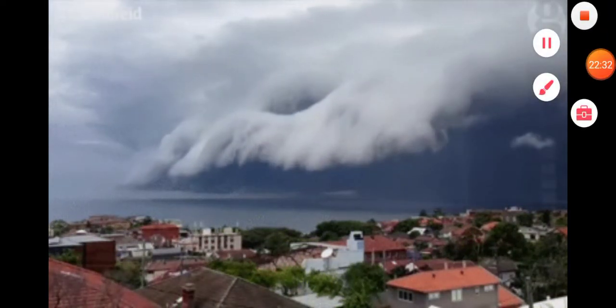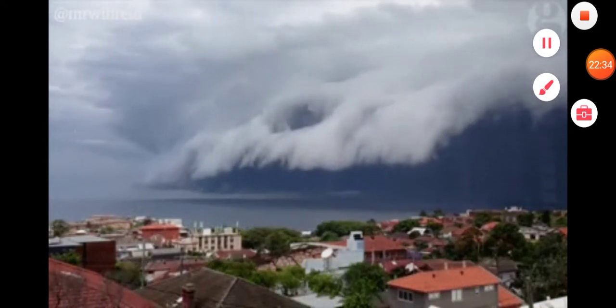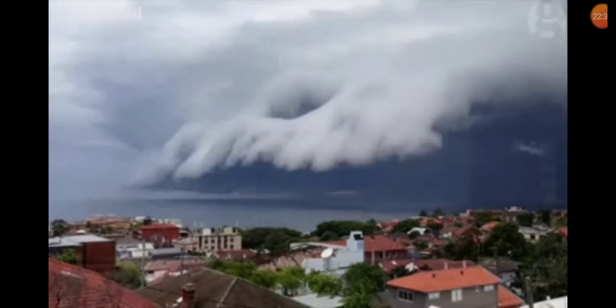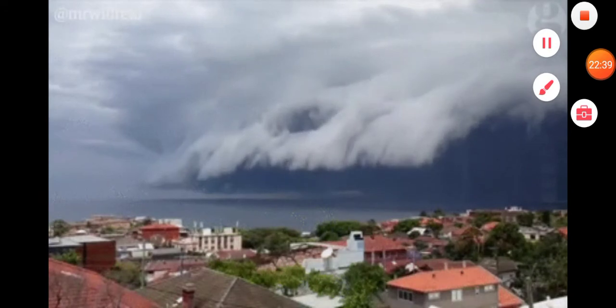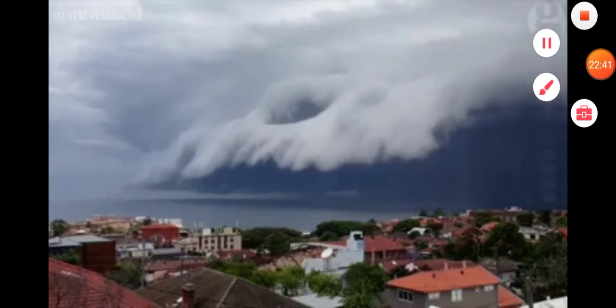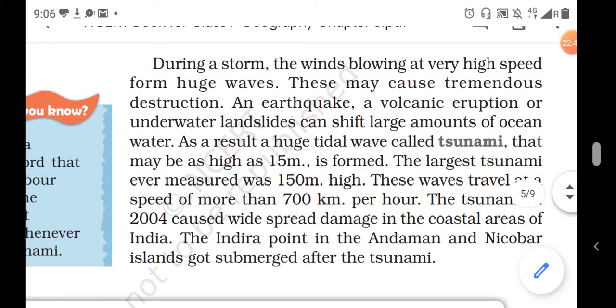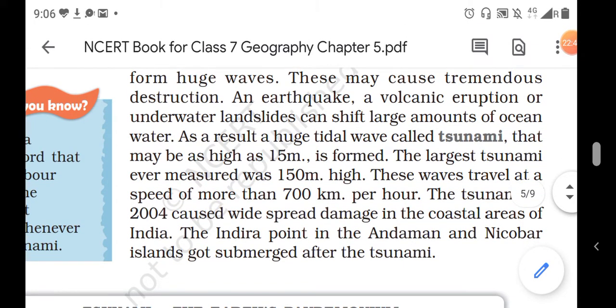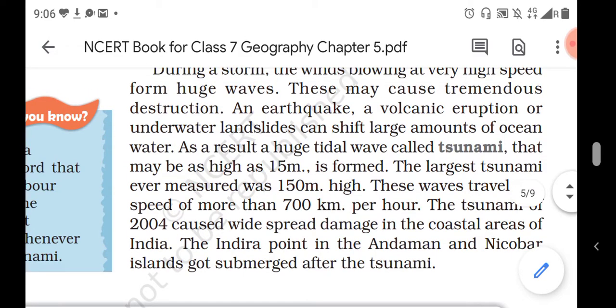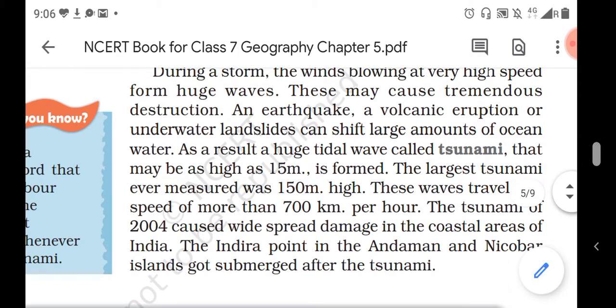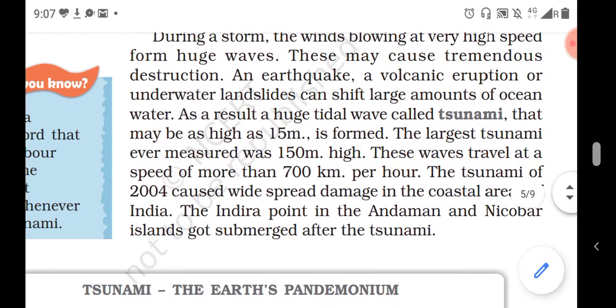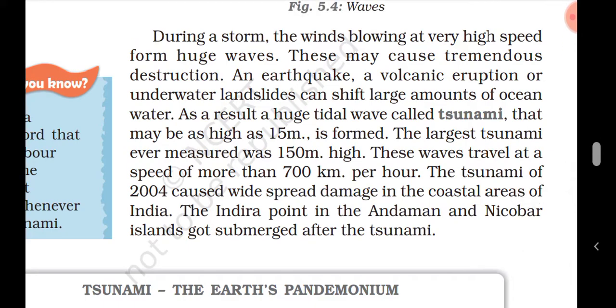These are some images. By these images you can understand how the water, the tsunami and other flood-type effects are very dangerous for us. So an earthquake, a volcanic eruption or an underwater landslide can shift a large amount of ocean water. So when things shift underwater inside the ocean, or a landslide happens inside the ocean, as a result a huge tidal wave called a tsunami that may be as high as 15 meters is formed.